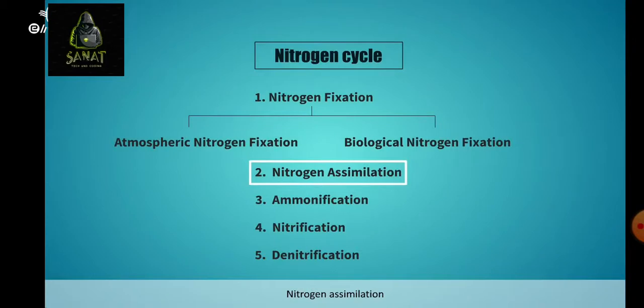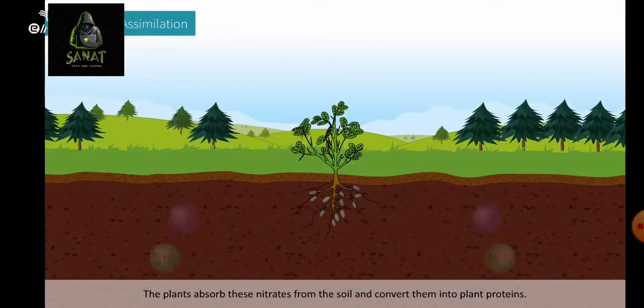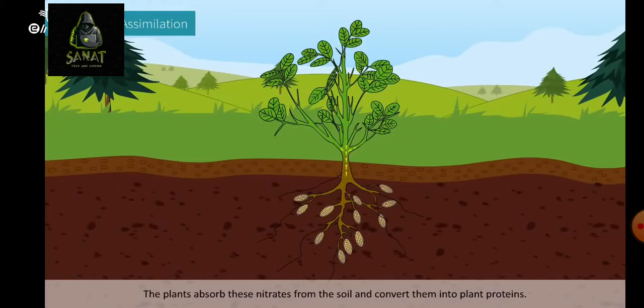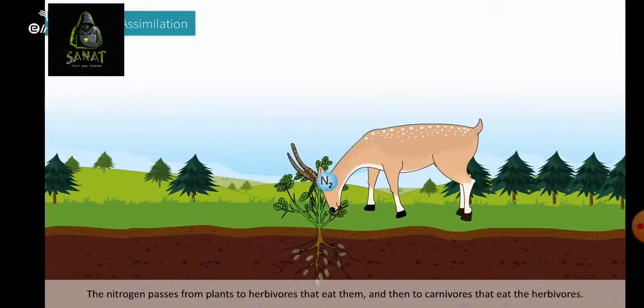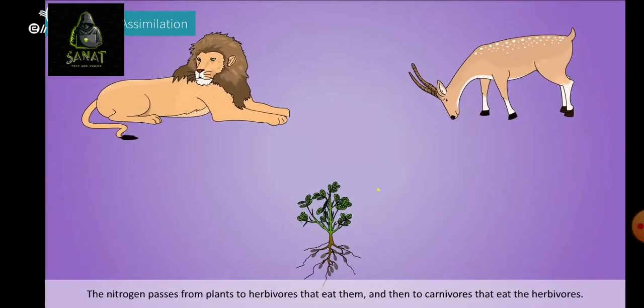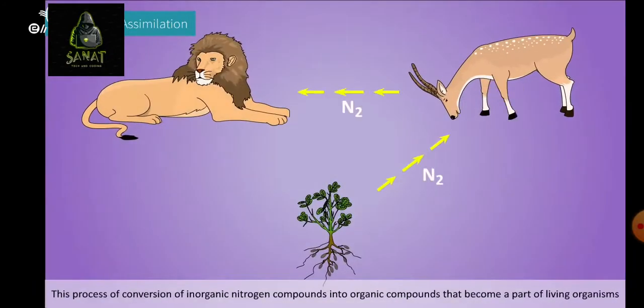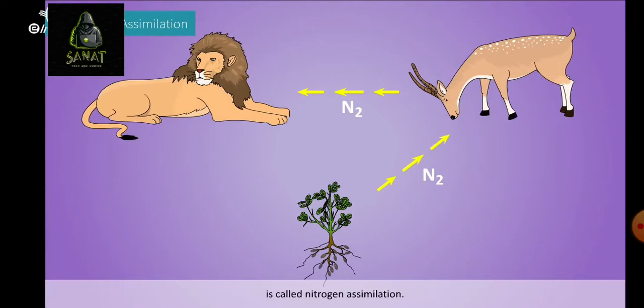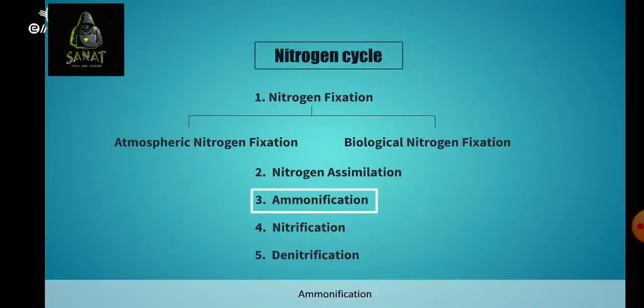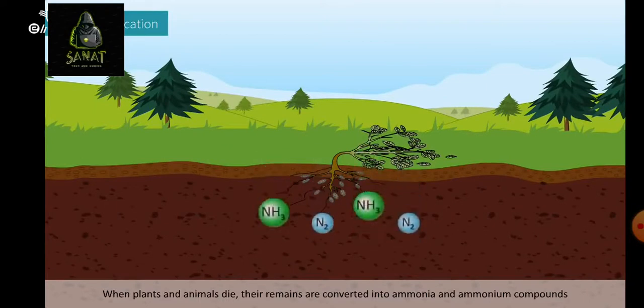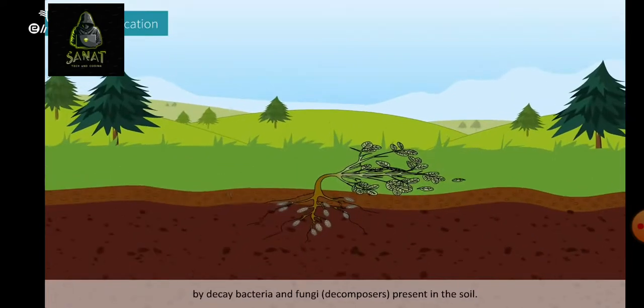Nitrogen assimilation. The plants absorb these nitrates from the soil and convert them into plant proteins. The nitrogen passes from plants to herbivores that eat them, and then to carnivores that eat the herbivores. This process of conversion of inorganic nitrogen compounds into organic compounds that become a part of living organisms is called nitrogen assimilation.